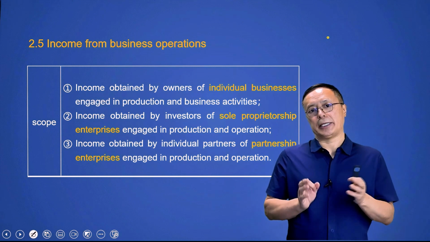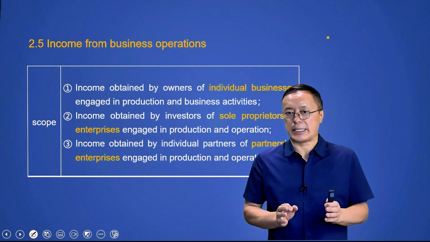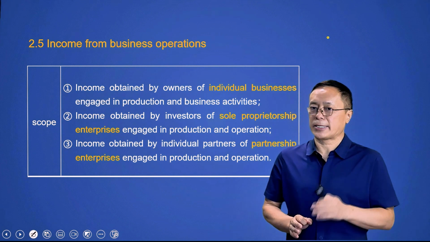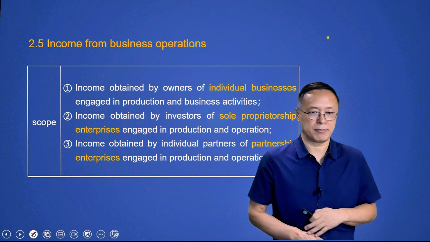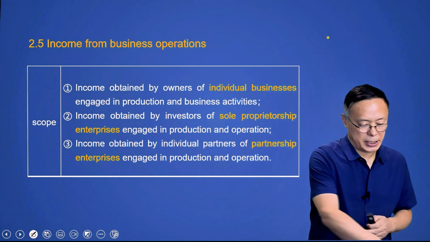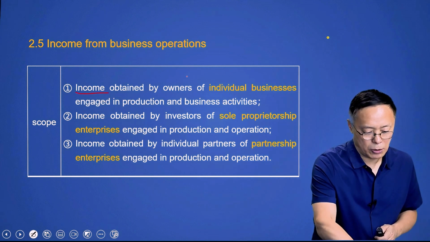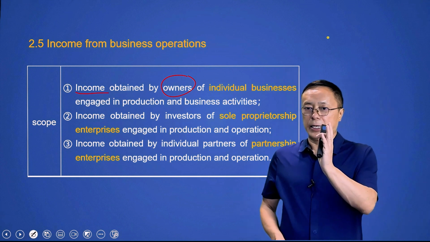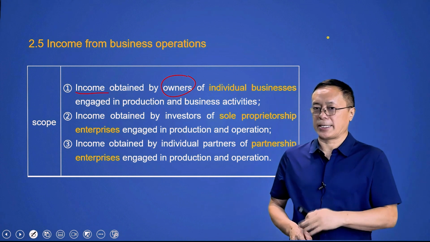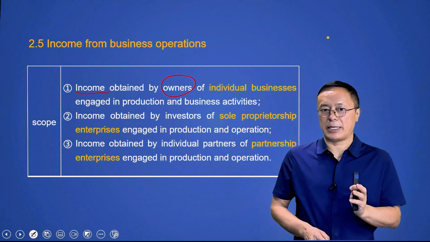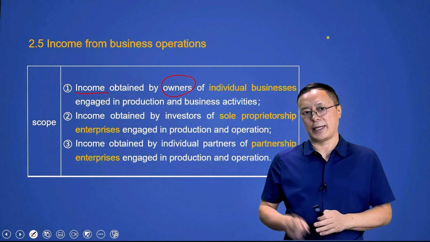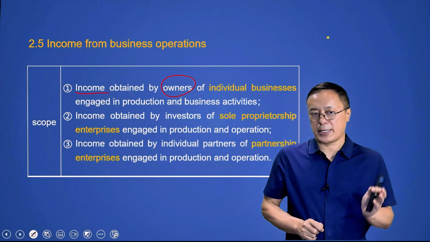In tax practice in China, an individual can obtain business income in three situations, as below. The first situation is income obtained by owners of individual businesses engaged in production and business activities. This is the first situation.